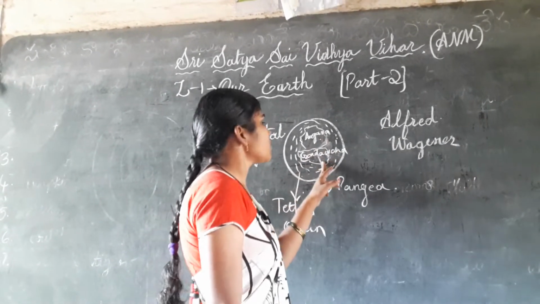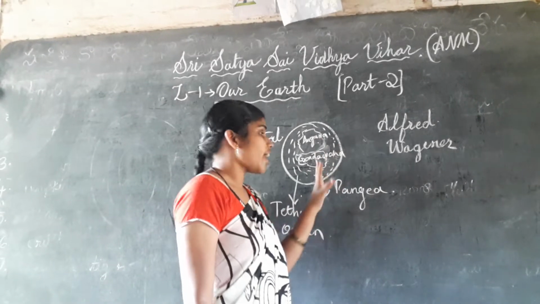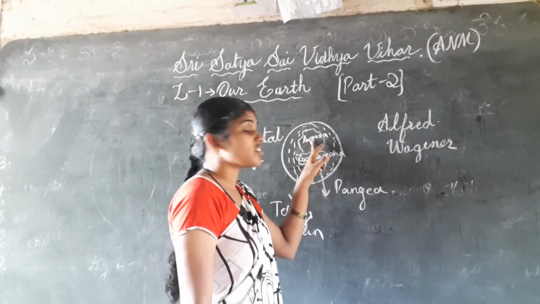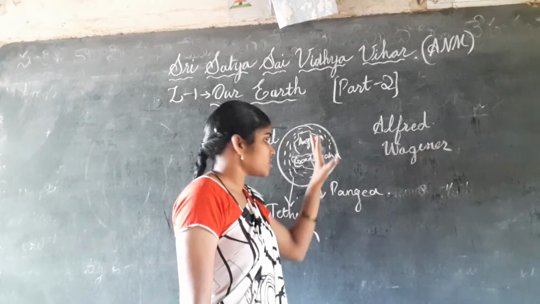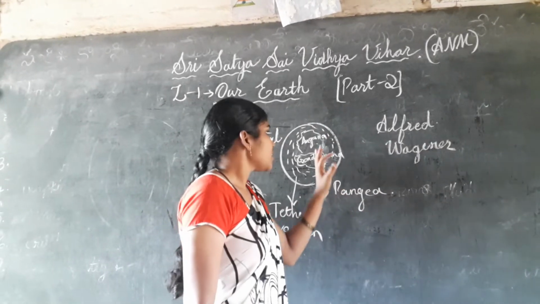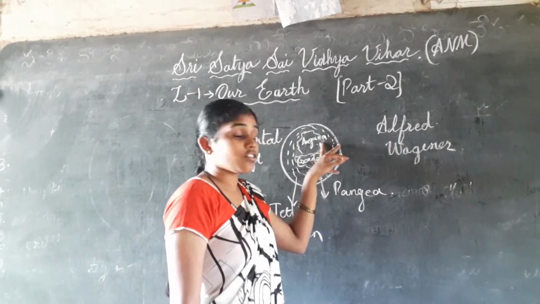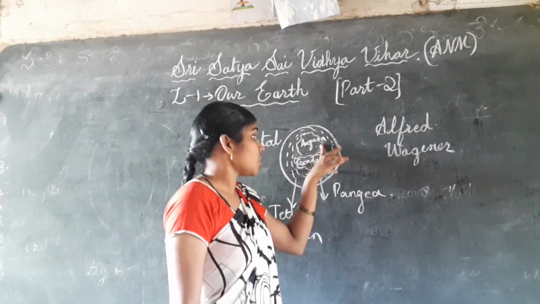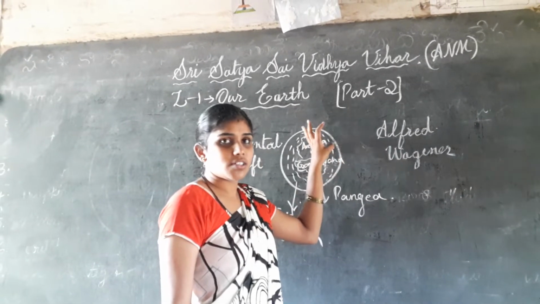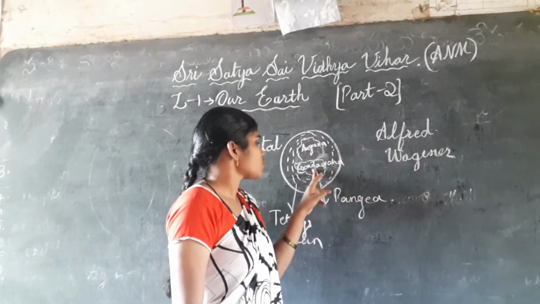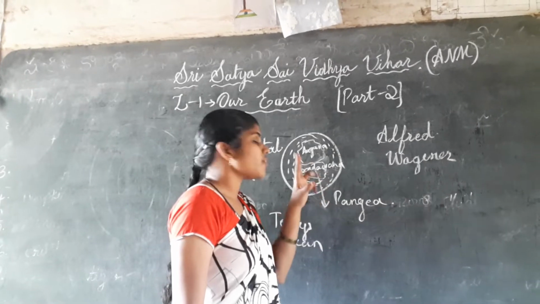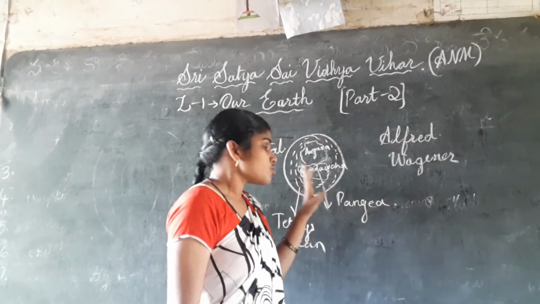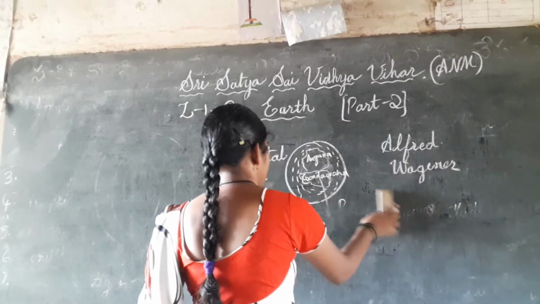Angara land and Gondwana land. This one is the north space, and this is the southwards. In the north were North America, Russia and Europe. Here in the south were Africa, Australia, Antarctica and India. So after some years again,